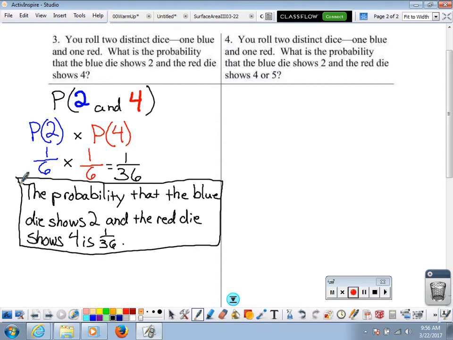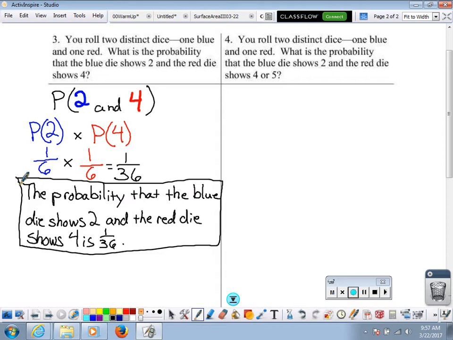Okay? And there we go. So it's pretty simple. We separate it into the two different pieces, find each individual probability, and we multiply them together. Now number 4 is really similar.